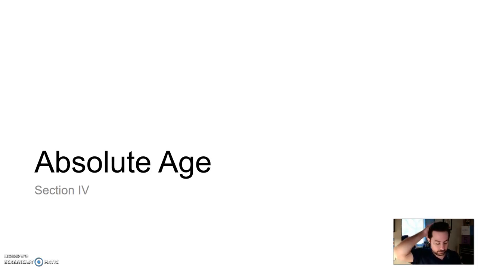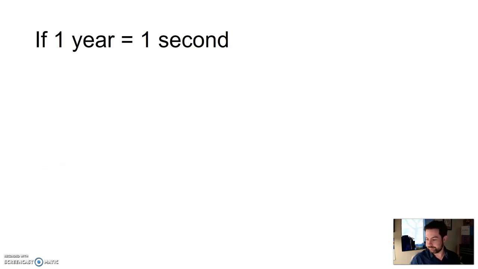Now, if you remember, the Earth is 4.54 billion years old. It's hard to imagine that. We've heard billions, right? People have billions of dollars. Well, how much is that really? So let me give you a little reference. Imagine if 1 year was represented by just 1 second. All right, so 1 year is equal to 1 second.